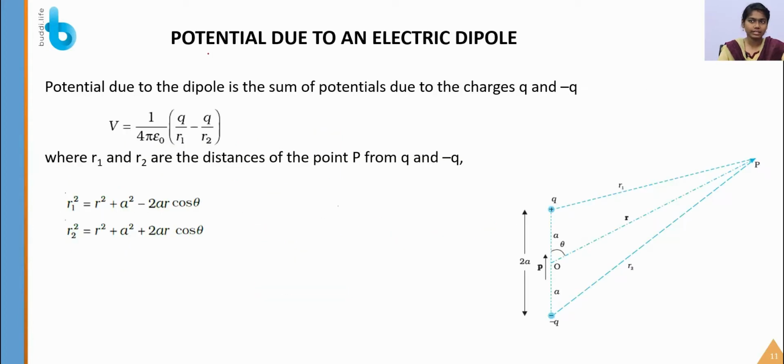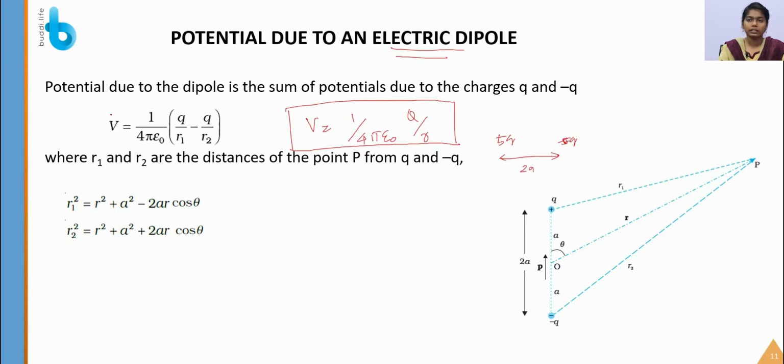Okay students, let us discuss the potential due to an electric dipole. Till now we have discussed the potential due to a point charge, which is V equal to 1 by 4 pi epsilon naught q by r. This is the expression that we have derived. Now we are going to derive the potential due to an electric dipole. So what is an electric dipole? It is two dissimilar charges of the same magnitude, plus q and minus q, kept at a distance 2a. That is said to be an electric dipole.